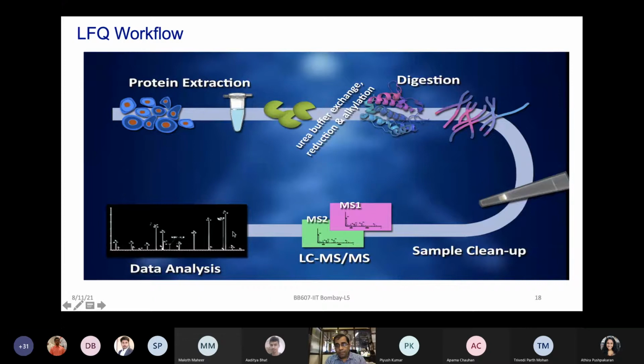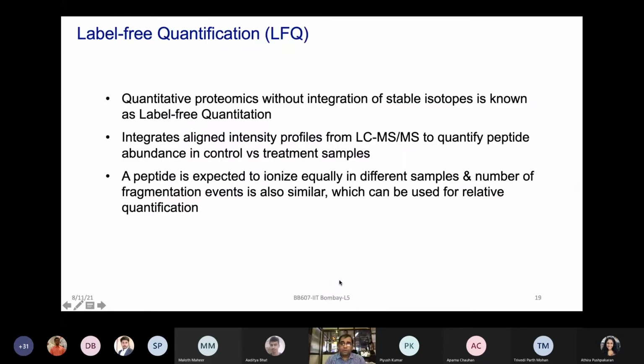The workflow is very straightforward, like what we spoke about for shotgun proteomics, where you start from each sample separately: protein extraction, followed by urea buffer exchange, reduction with DTT, alkylation with iodoacetamide, digestion with trypsin, cleanup with ZipTip C18 material, and then running in the mass spec, an LC-MS/MS based workflow with MS1 and MS2, and then the data analysis has to happen. So the LFQ workflow is like the straightforward shotgun proteomics which we have been mentioning to you.